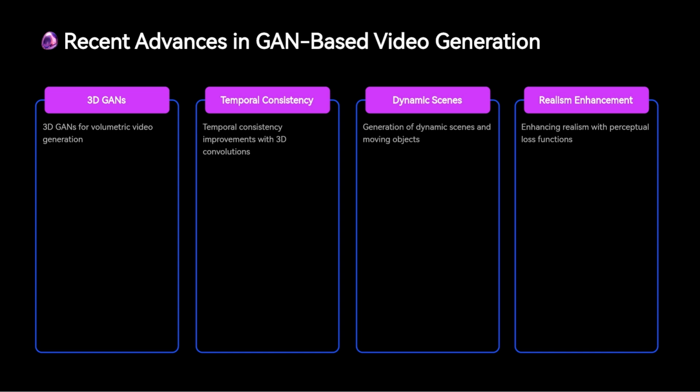Another critical development is the use of perceptual loss functions, which measure how well the generated video aligns with human perceptual standards. By focusing on high-level features of the video rather than pixel-wise comparisons, perceptual loss improves the realism of generated videos, particularly when it comes to rendering complex scenes and interactions.